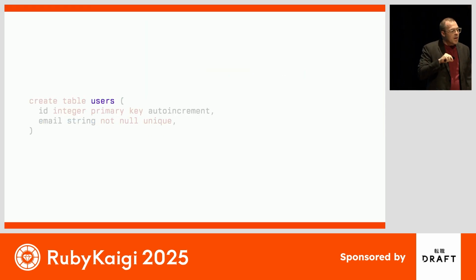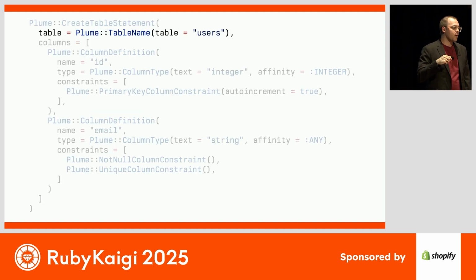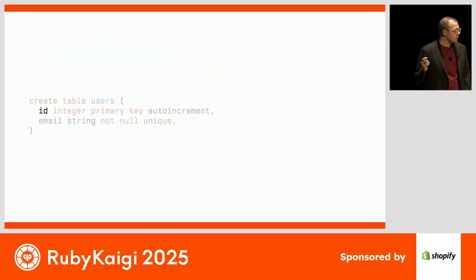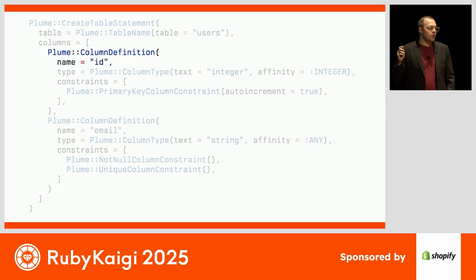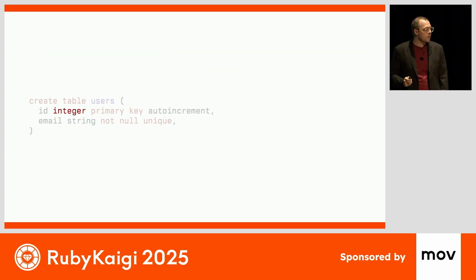We see that the table we are creating is called users, so our node will have a name property or a table property that has a, let's look at this, table name node. The table value is our string users. Our first column is called ID. So inside of our columns array, we're going to have a column definition node. It'll have a name property. That'll be the string ID.